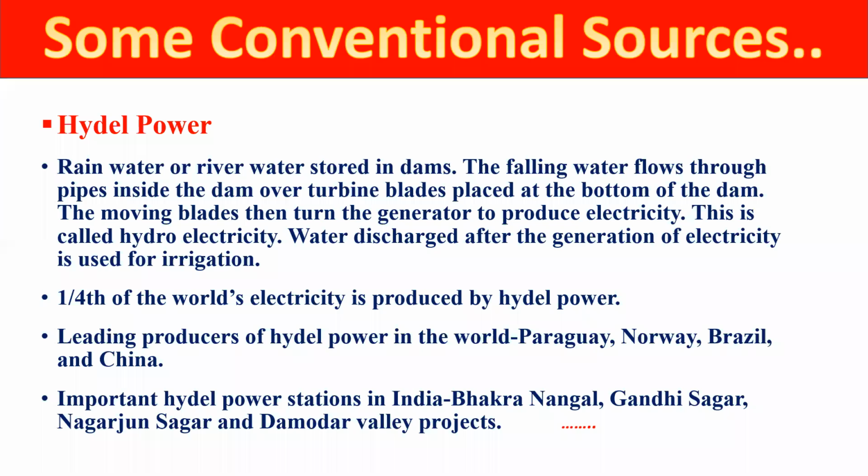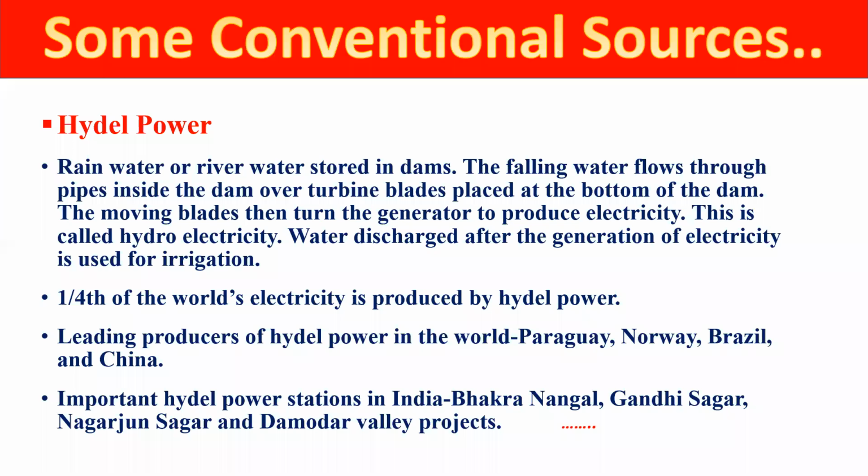And hydroelectricity can be generated by forming dams, and we first have to collect the water over the river. After that, the turbine is connected with the dam. The running water moves the blades of the turbine, and due to this the generator produces electricity. So the electricity which is produced by water is called hydroelectricity. We have already studied thermal power, I think. The electricity which is generated by coal is called thermal, right? Now this is hydel power.